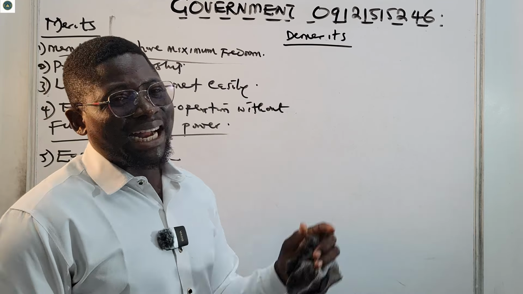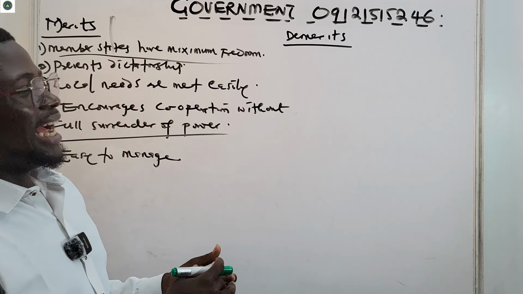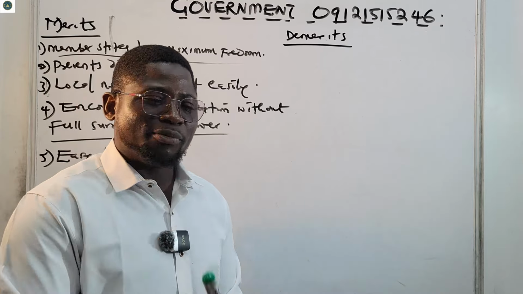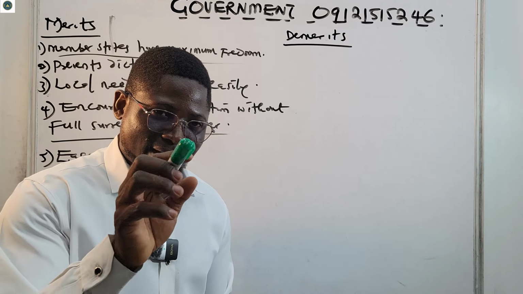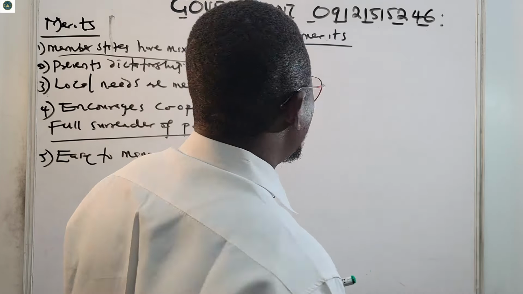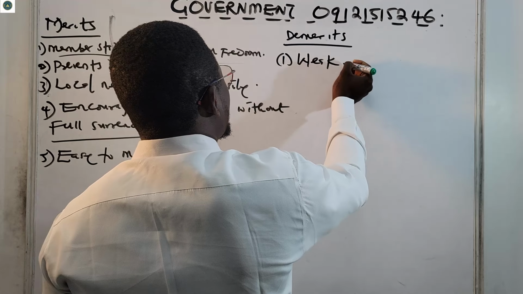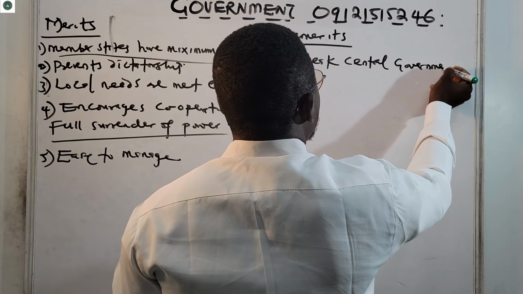Now let's look at demerits. What are the disadvantages of a confederal system? Should I give you one second to think? Tell me one in your mind. You are right, you did very correct. So one of the disadvantages, number one, is the weak central government. The central government is too weak.